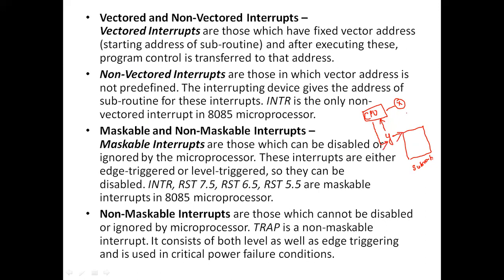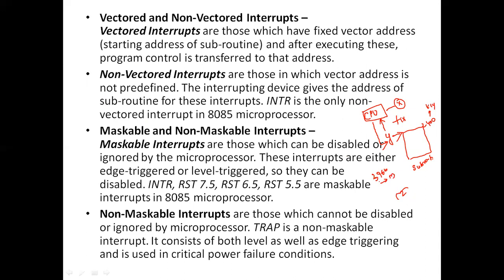Vectored interrupts have a fixed starting address. So 2400 is the fixed starting address for the keyboard, and 3960 is a fixed starting address for the mouse. When we talk about vectored interrupts, we have the fixed starting address.